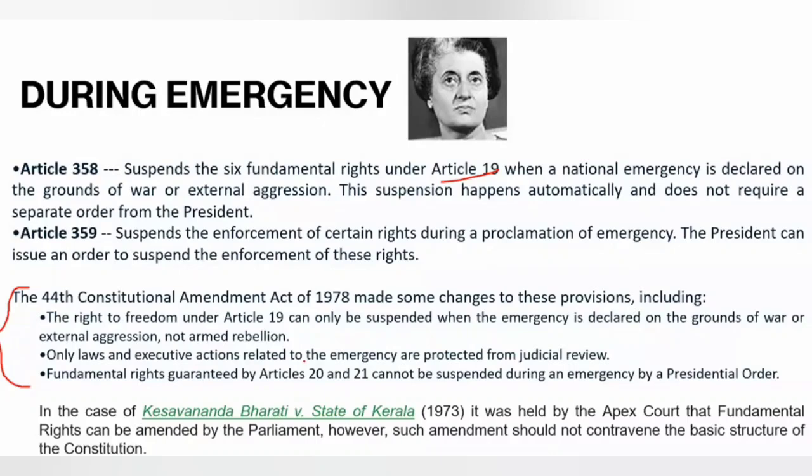Basic structure doctrine means the words that are given in the preamble of the Constitution of India are the basic structure. These are very basic, and these cannot be amended even under Article 368 of the Constitution of India. That's why the Kesavananda Bharati versus State of Kerala case is very much important, and there were 13 judges on the bench in this case. 13 judges means the largest bench of the Supreme Court, and that is one of the prelims questions. That is important, note it down. In the Delhi Judicial Service also this question had been asked.